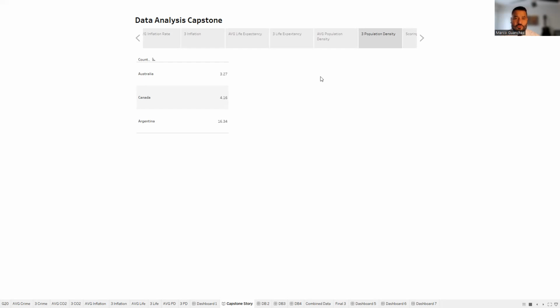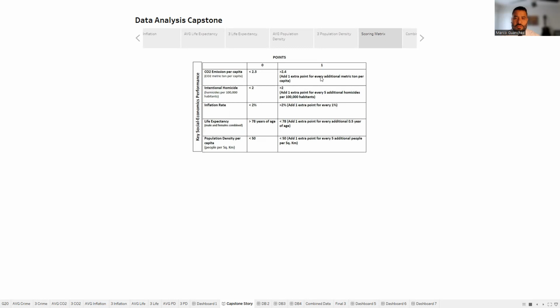Now that we took a look at all the values, let's talk about the scoring system. This is a scoring system I created to rank based on international agreements and international averages for each category. For CO2 emissions, intentional homicide, if it's less than 2, I just assign a 0. Inflation rate, and I just add a point for anything that's outside my average parameters, using this scale right here.